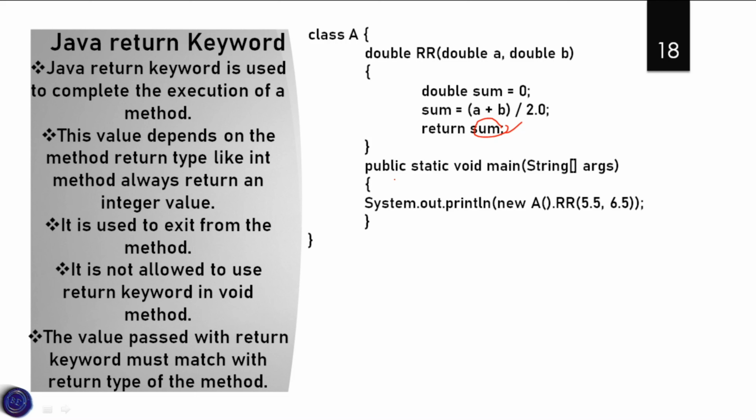In the main method we are going to declare the values for this method. Here the syntax new A().rr represents that in the class A we have a method named rr. We are going to give some values to this method, that is 5.5 and 6.5. So 5.5 and 6.5 are given to this method, the operation is performed, the sum is returned here and the sum is printed. So the output will be 6.0.